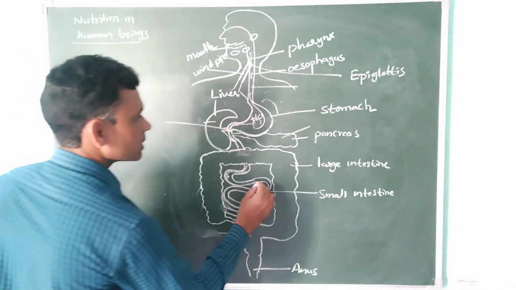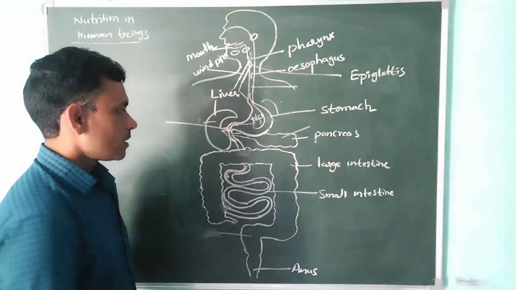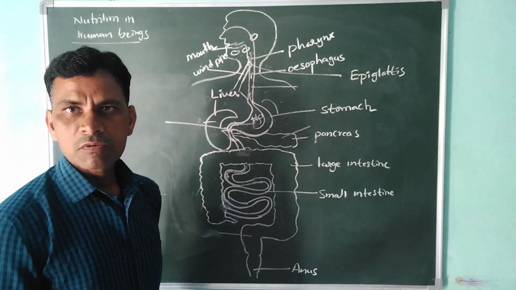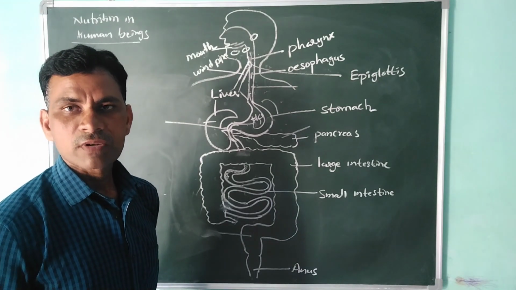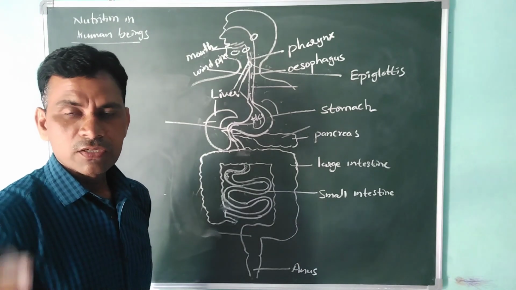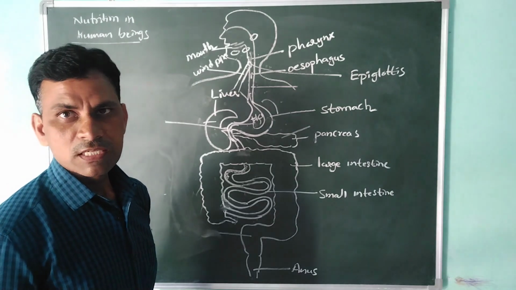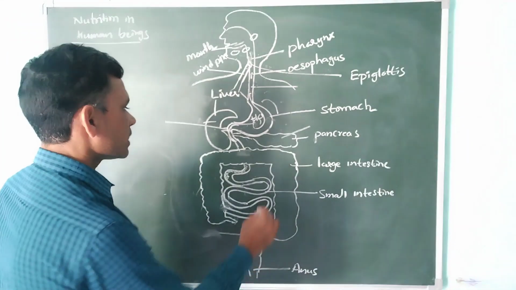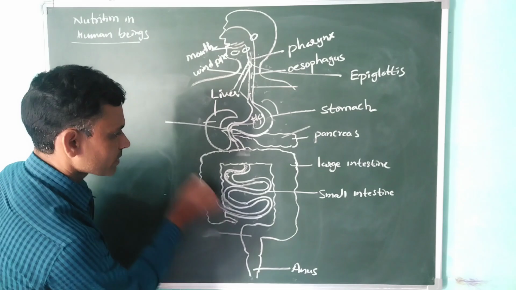After absorption, not everything is absorbed by the villi present in the small intestine. Some material is left after absorption. This is passed into the large intestine.